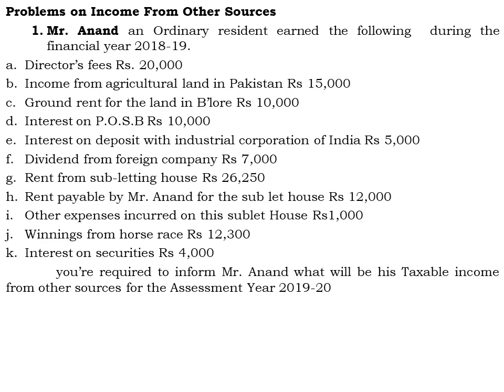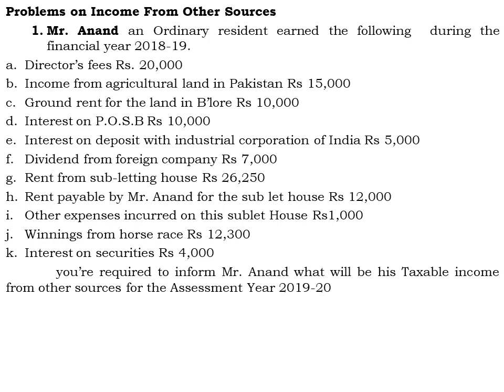7,000 rupees. Next, rent from subletting of the house. Mr. Anand is residing in a rented house, and out of that rented house he has sublet a portion to some other third party, and out of that he is getting a rent of 26,250 rupees. Out of that, the rent payable by Mr. Anand for the sublet house is rupees 12,000.